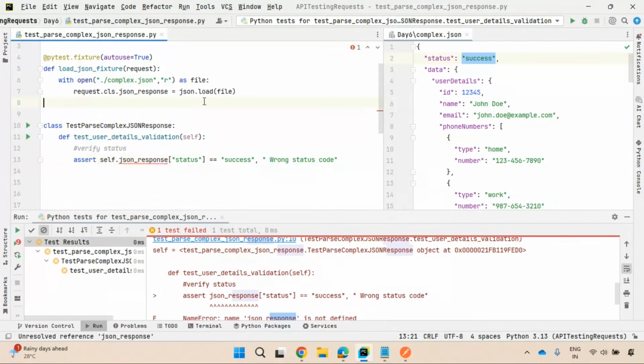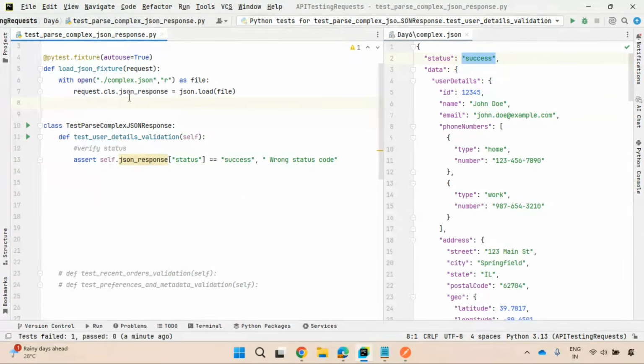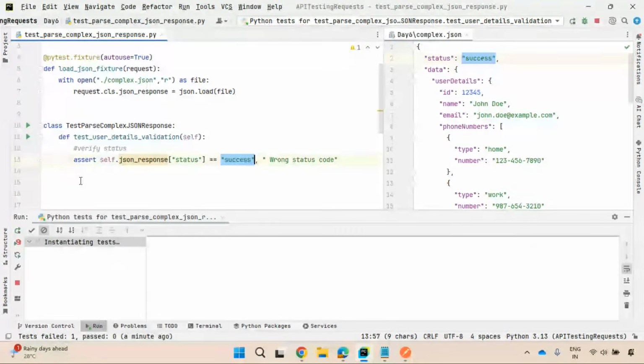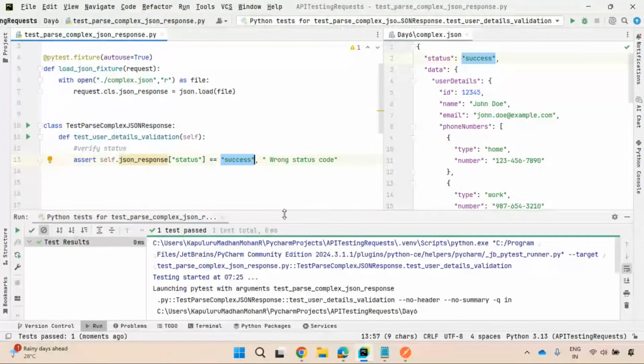Self dot, that's it. Self dot JSON response. Now you can access the entire data stored in this variable, and you can extract the key, and you can check whether it is equal to success. Let us execute this. Very important information it is.